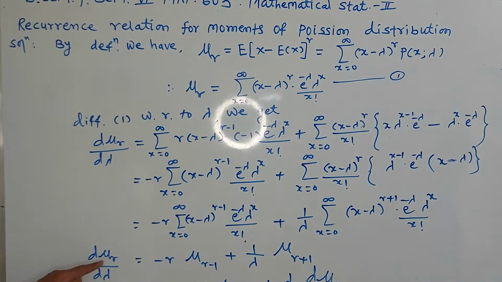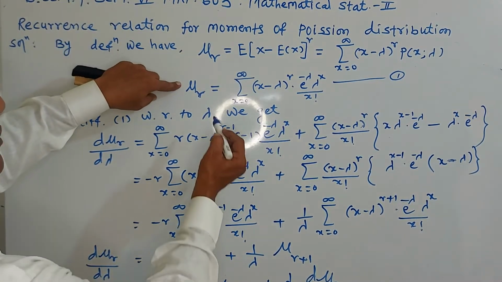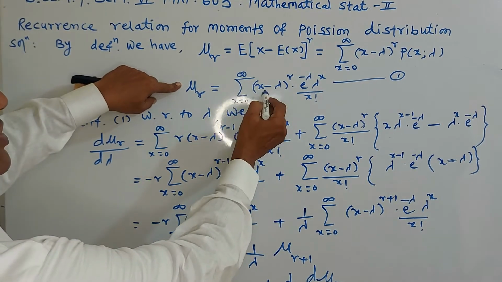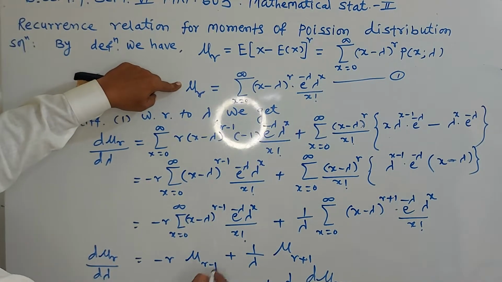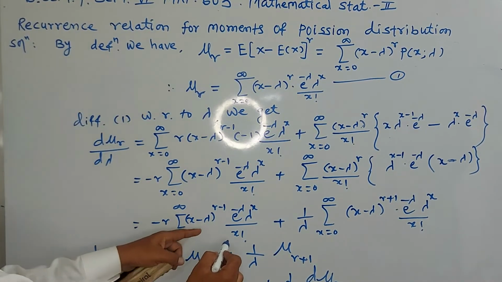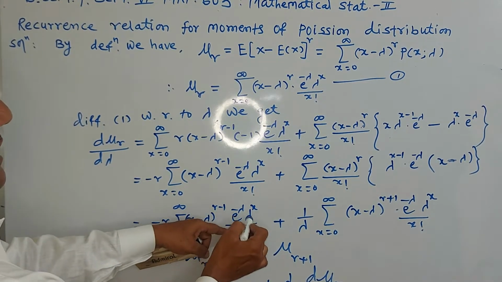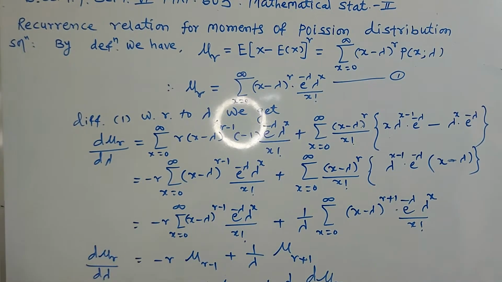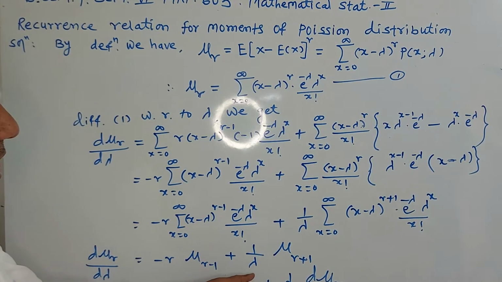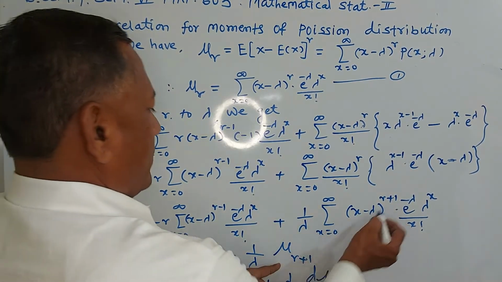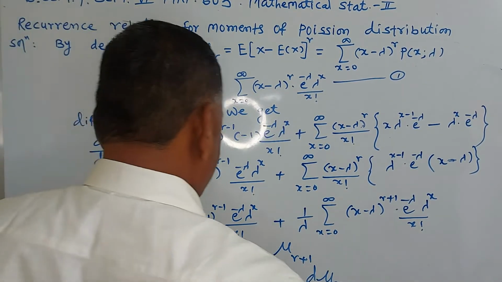Therefore the derivative of mu r with respect to lambda is equal to minus r. Now compare: what is mu r? Mu r is equal to summation of (x minus lambda) raised to r, e raised to minus lambda, lambda raised to x upon factorial x. So here only (x minus lambda) raised to r is replaced by r minus 1, and e raised to minus lambda, lambda raised to x upon factorial x is as it is. Therefore this is mu r minus 1, plus 1 upon lambda into, and this term becomes, instead of r, only r plus 1. Therefore this is mu r plus 1.